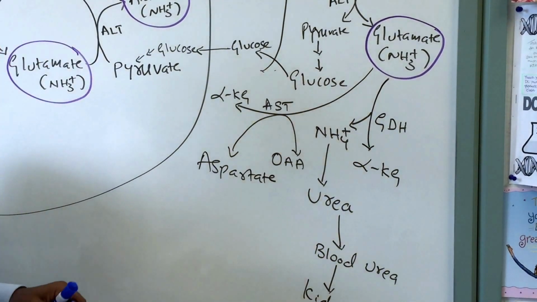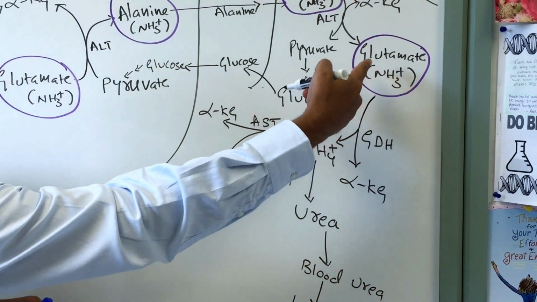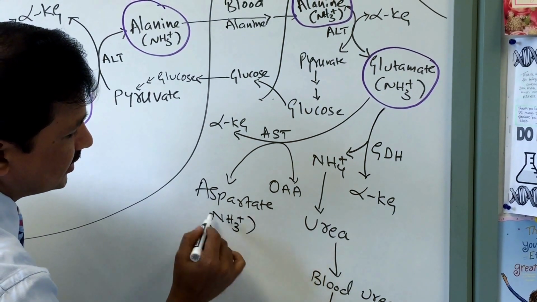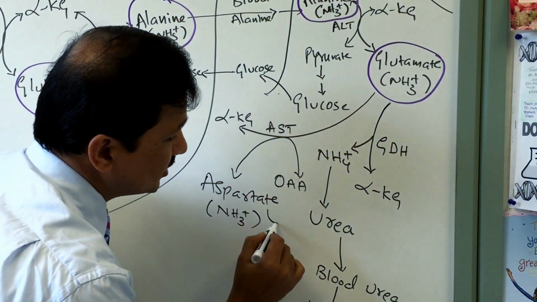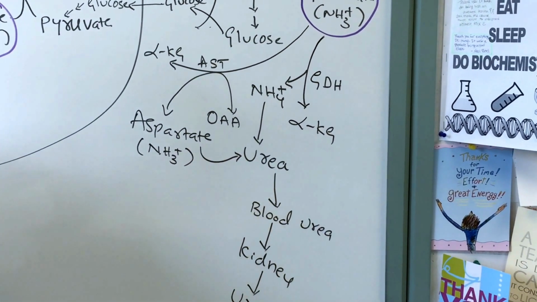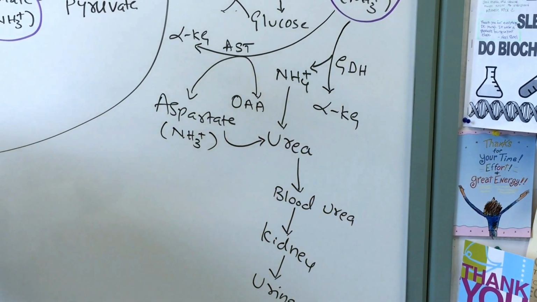It means you have transferred amino nitrogen from glutamate to aspartate. Now your nitrogen is there in the aspartate, and this aspartate gets into the urea cycle. Basically the nitrogen is given to urea formation. So that's how your nitrogen ends up in the urea.